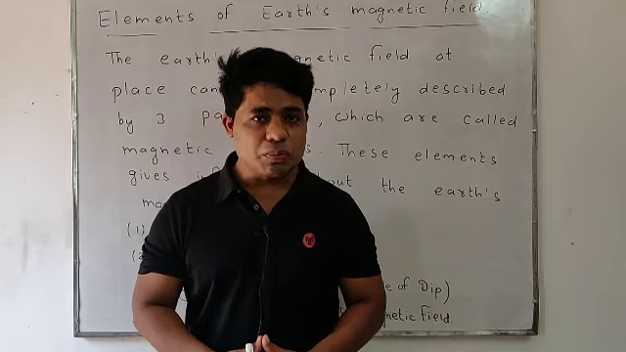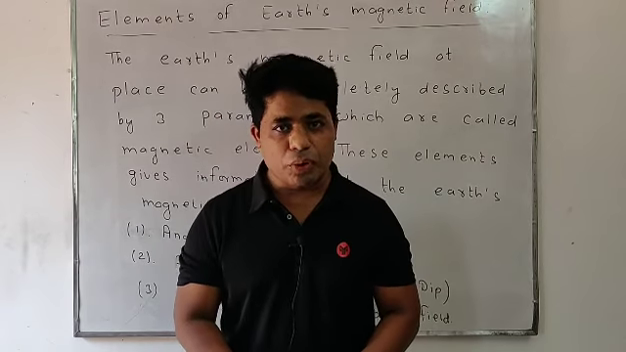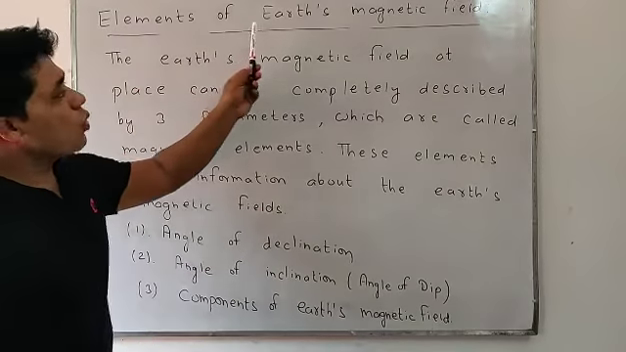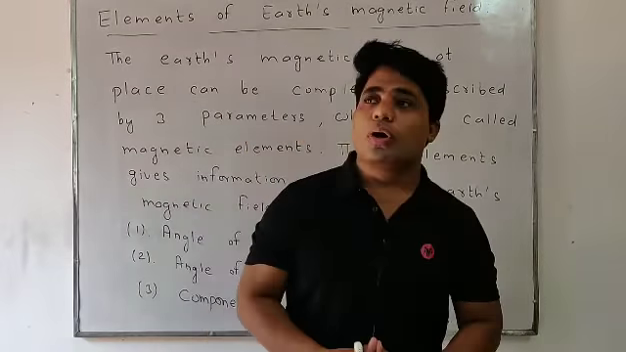Today in this chapter, magnetism, we'll discuss elements of Earth's magnetic field. What are the elements of Earth's magnetic field? If you want to know about the magnetic properties of Earth, we require three parameters, and those parameters are said to be elements of Earth's magnetic field.